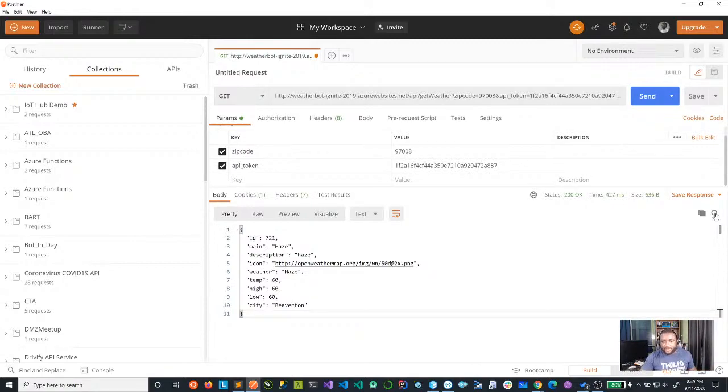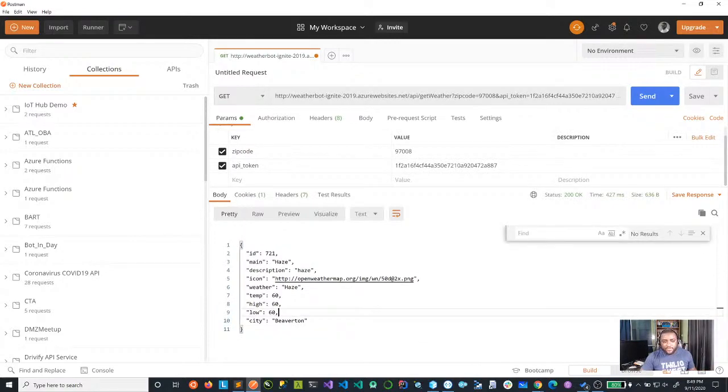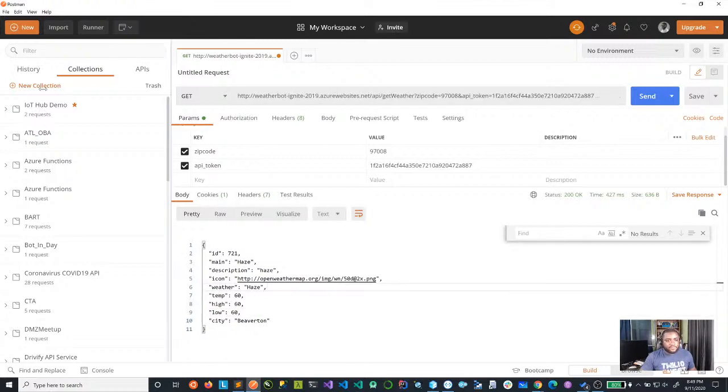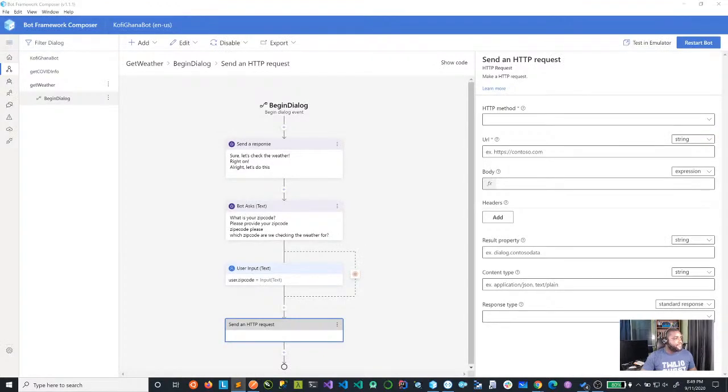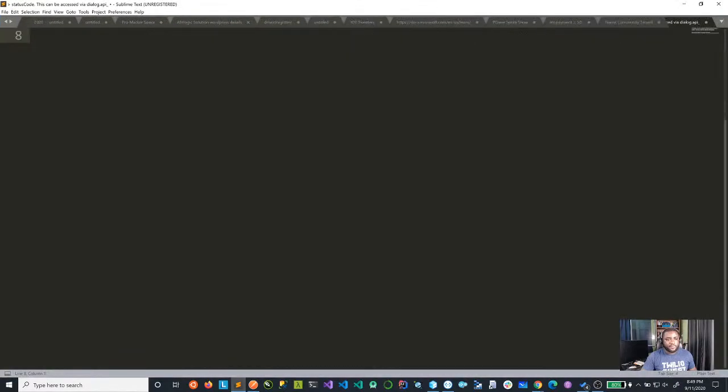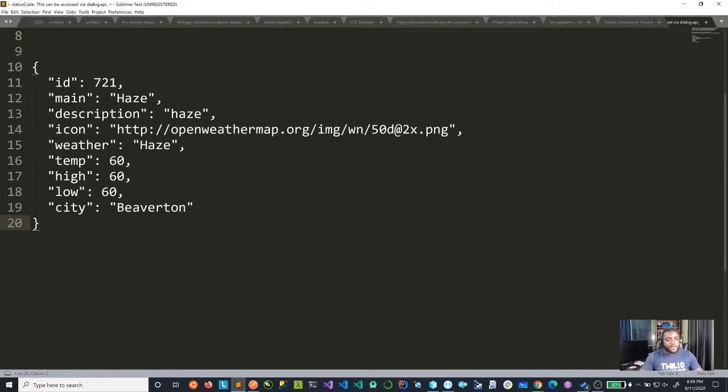Let's see. Can we zoom this? Well, I don't think I can zoom this. I was hoping I could, but okay, let me actually copy this. All right, let's copy this. And then I'm going to bring it back here. So this is how the response looks. So if you call the API we're going to use, this is how it's going to look.